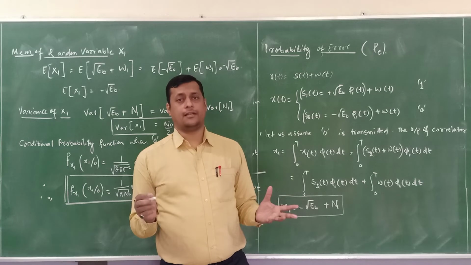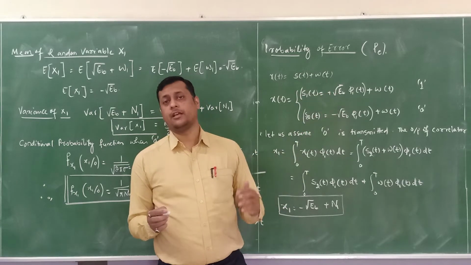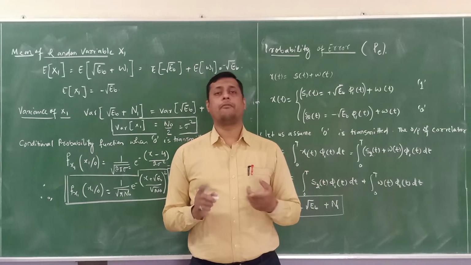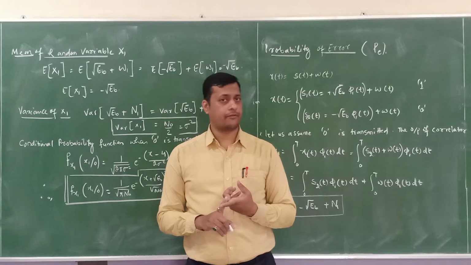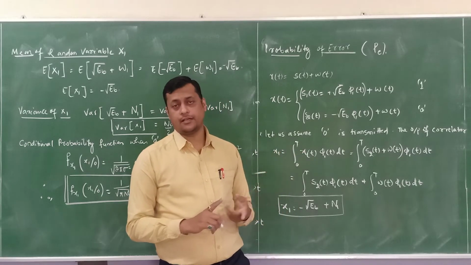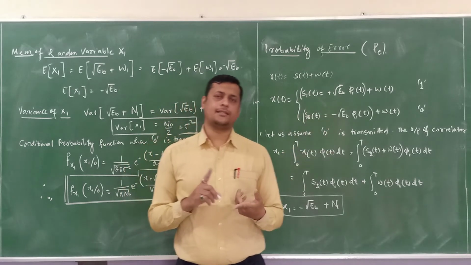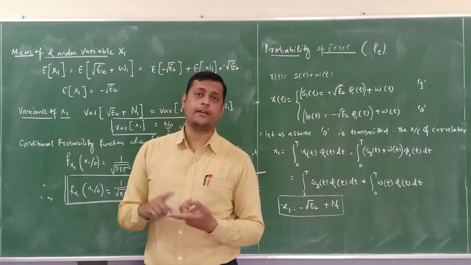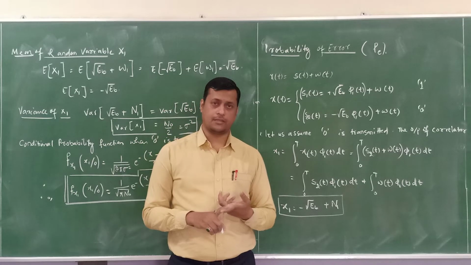Now that calculation is identified with the help of a tool called probability of error. In this we have three basic steps to identify P. First of all, we have to identify the output of the correlator at a receiver end with the help of coherent detection, which we have discussed. Now once this x1 is identified, next with the help of x1 you have to identify whether it is a binary bit 0 or binary bit 1.